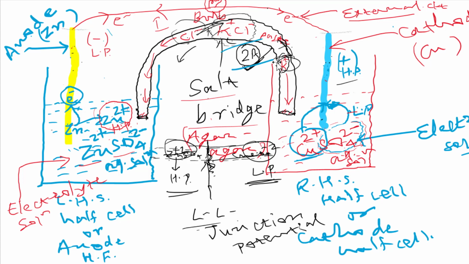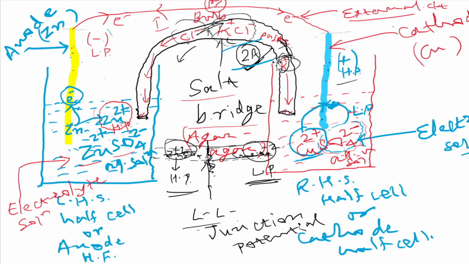Okay, now we have discussed the flow of electric current in the external and internal circuit, their carriers and their direction, all the things. Now, what is the electrolyte we are having in the left hand side half cell here? ZnSO4. ZnSO4 molten, or ZnSO4 aqueous solution? You have to mention it.